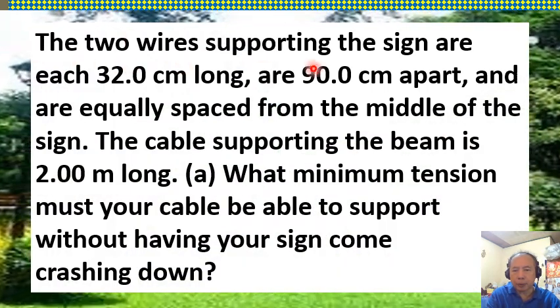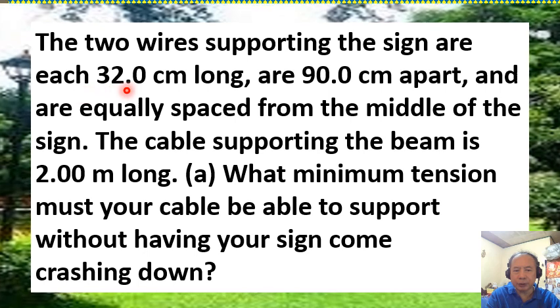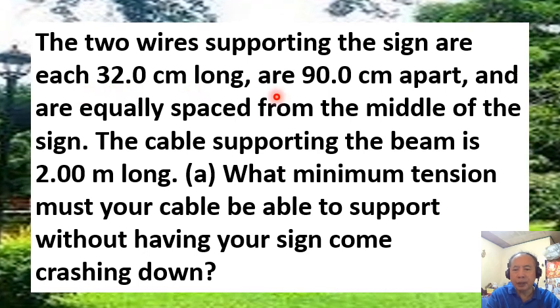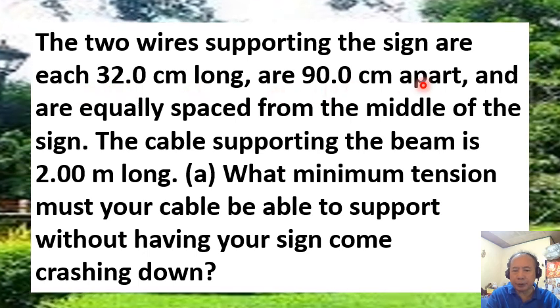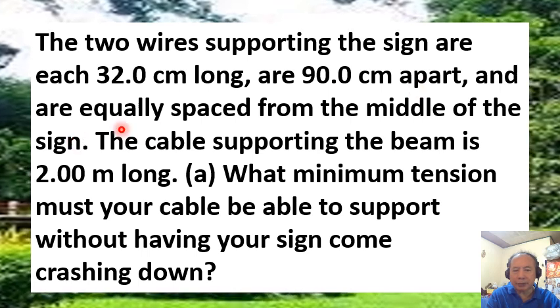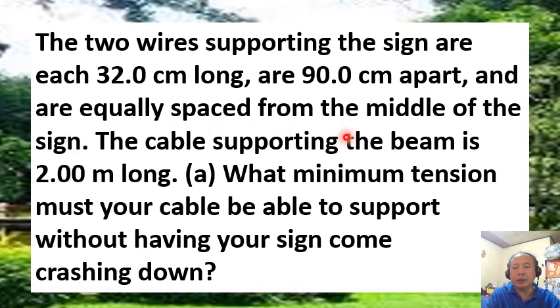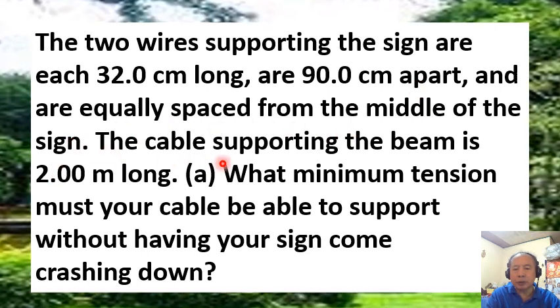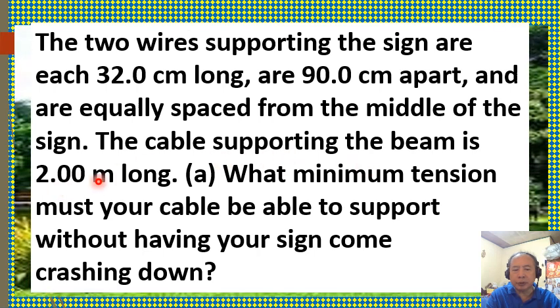The two wires supporting the sign are each 32.0 centimeters long, are 90.0 centimeters apart, and are equally spaced from the middle of the sign. The cable supporting the beam is 2.00 meters long.